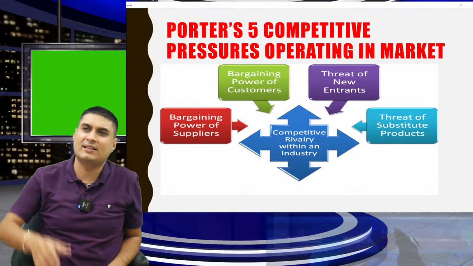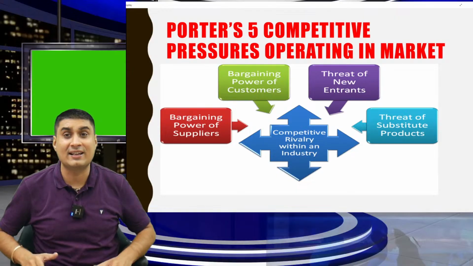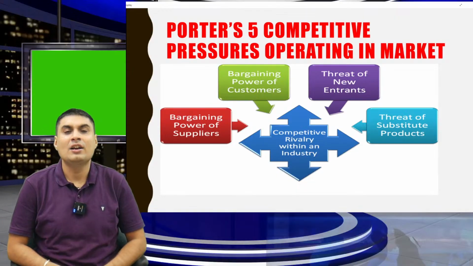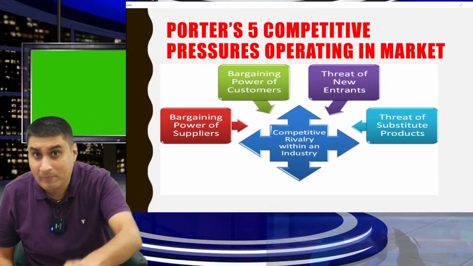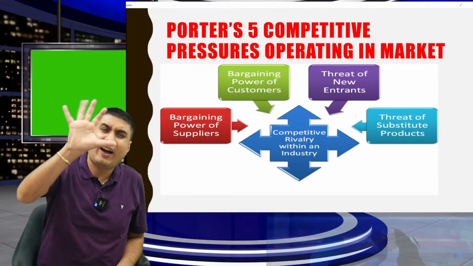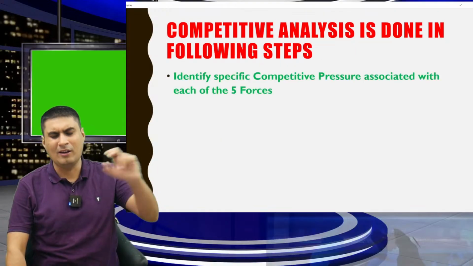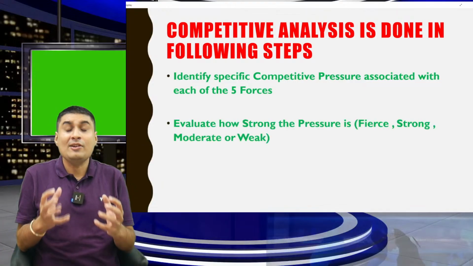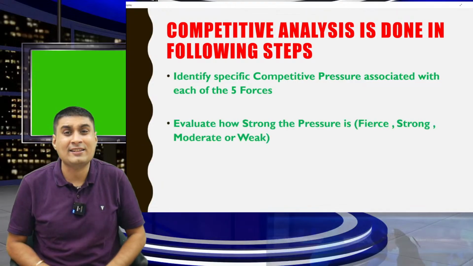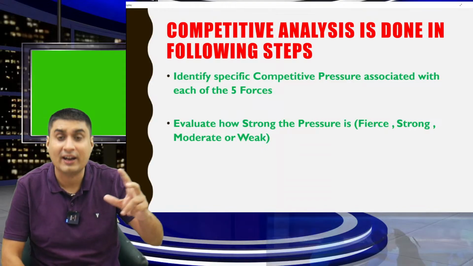So Porter is saying, you want to start any business in the world. I want to start a camera business, a water bottle business, a laptop business, a mic business. Check the pressure. You have to check the pressure from 5 areas and decide whether it is good to do business or not. So these are Porter 5 forces competitive model analysis. Number one, identify the pressure of the 5 forces. Second, evaluate how strong the pressure is. Okay, is it fierce, very strong, moderate, or weak?